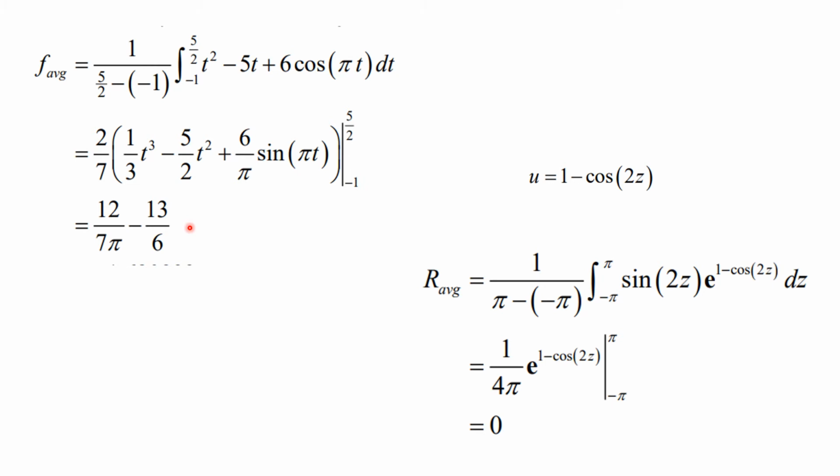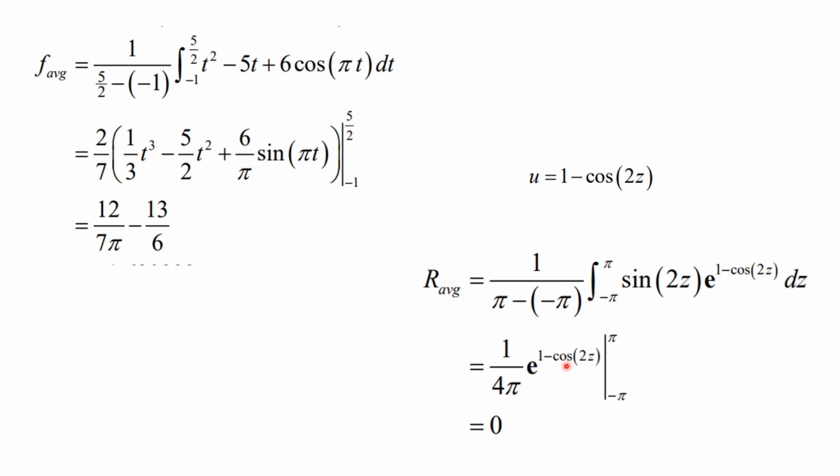The second problem, finding r average, you're going to compute this. The length of this interval here goes from minus pi to pi. So whenever you do that, that is going to be 2 pi. You might very well use a u substitution. You could let u equal this. You end up having a minus times a minus, and you get another factor of 2 in here, and we substitute those values in.